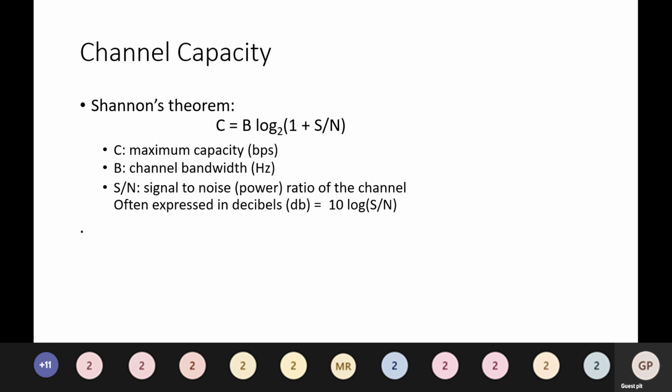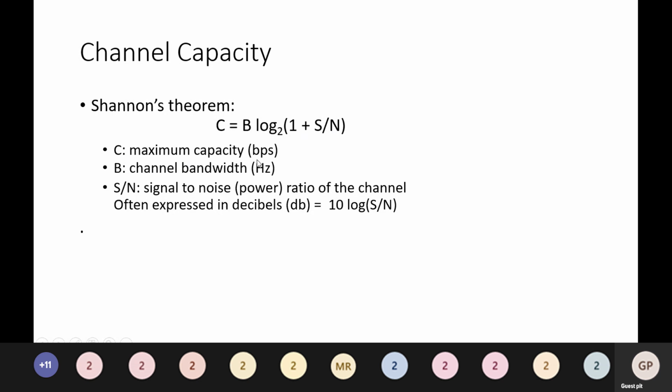Moving on to the next slide, channel capacity. Shannon's theorem: C = B log base 2 (1 + signal to noise).